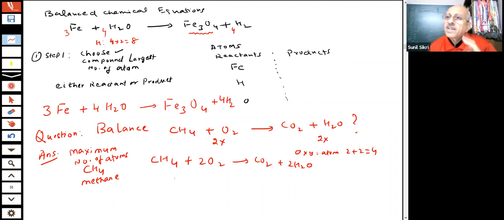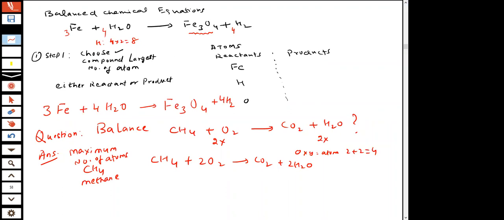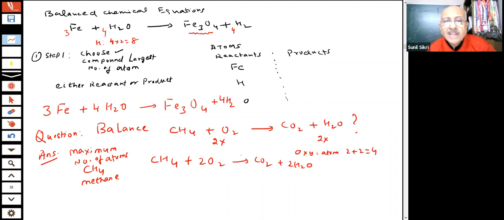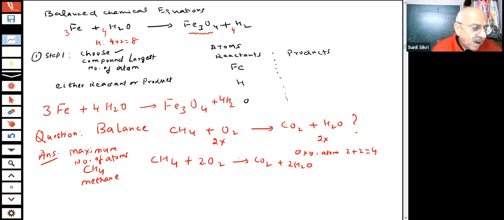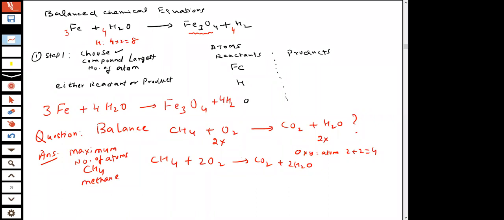Therefore, this is an easy way of balancing the equations. I have to take the compound or the substance which has the maximum number of atoms. And then I will use what I call a hit and trial method. On the other side, I will try to see how I can balance these equations, students, because there are going to be questions on balancing.